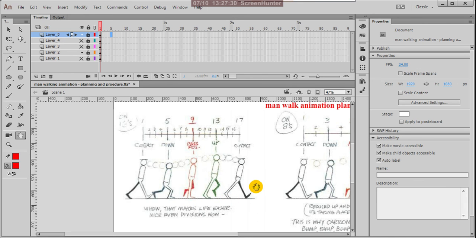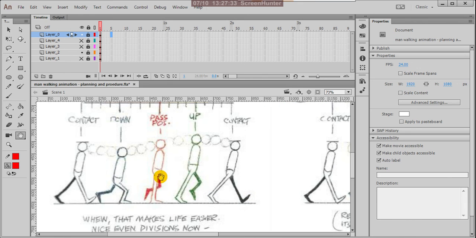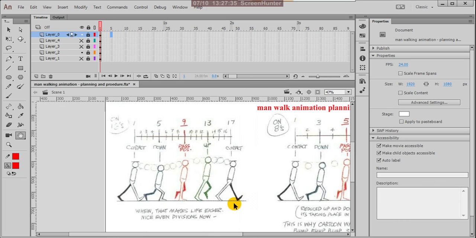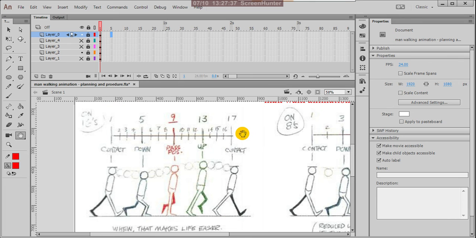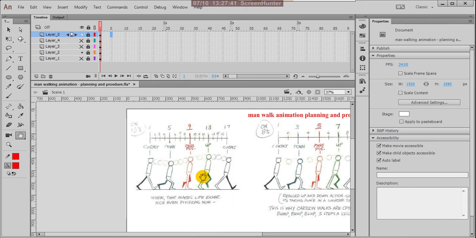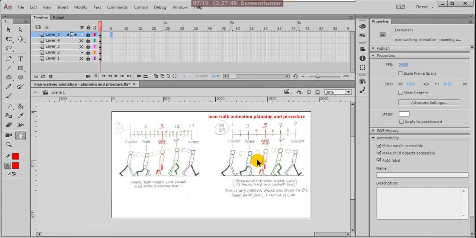For the remaining half cycle we can use the same poses but with opposite legs. We add the remaining 16 frames: 16 and 16, 32 frames. In 32 frames he'll walk very nicely, realistically, with a smooth action. So this is actually a simple procedure. Anyway, when you practically do all these things, only then will we understand clearly.